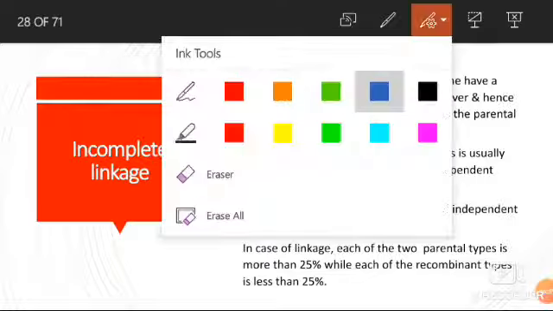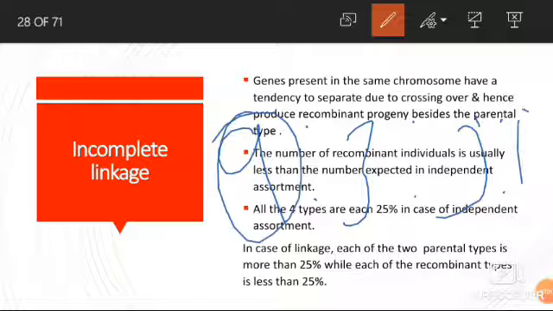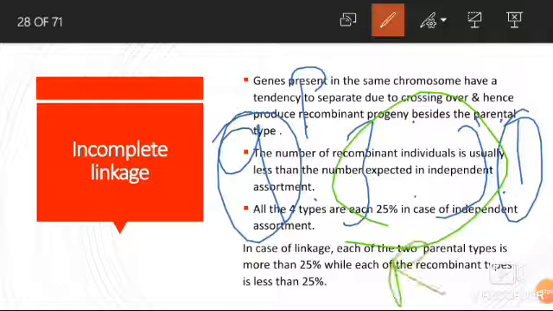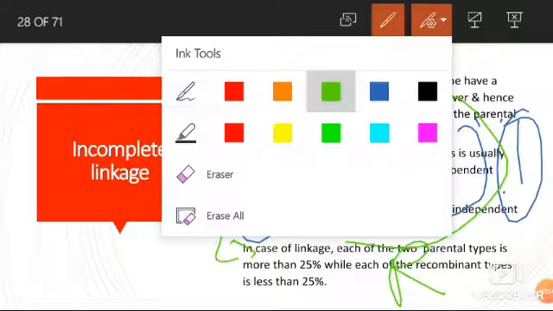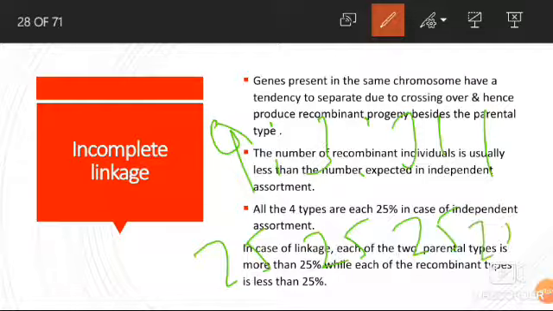That means in independent assortment, these are the parents and these are the recombinants, 25% each.